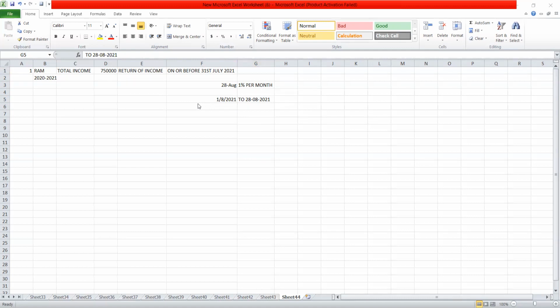Where no return is furnished, where the assessee does not furnish the return of income, then the interest will be calculated up to the date of completion of assessment.